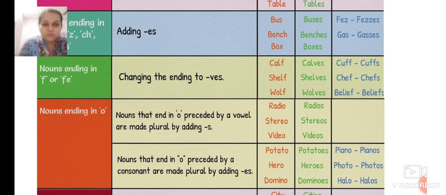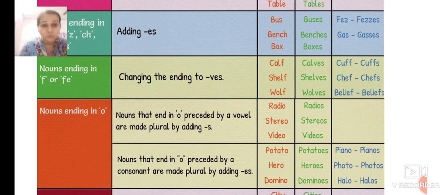Nouns that end in O preceded by a consonant are made plural by adding ES. Preceded by a consonant means the letter before O is a consonant. We add ES. Potato, potatoes, hero, heroes.